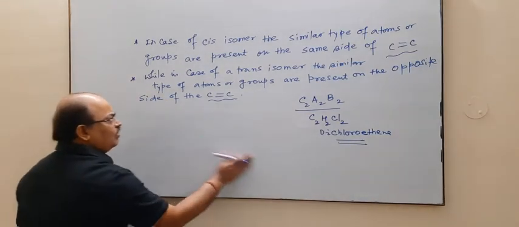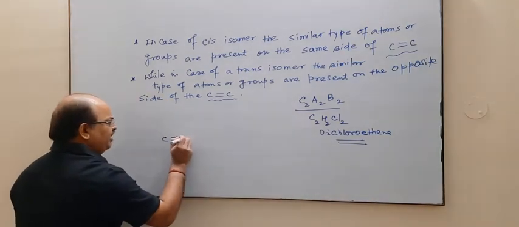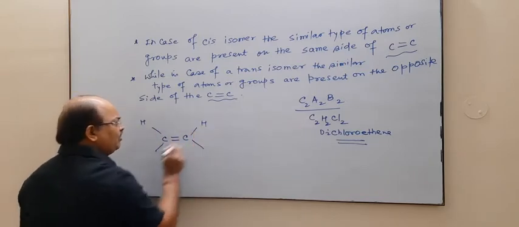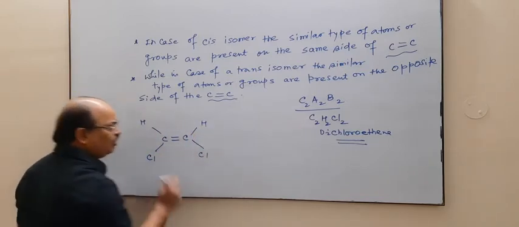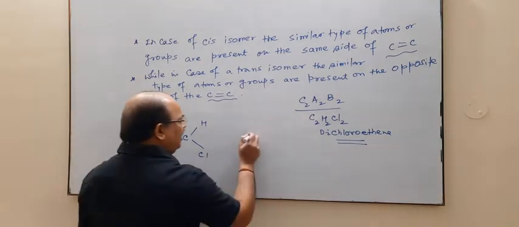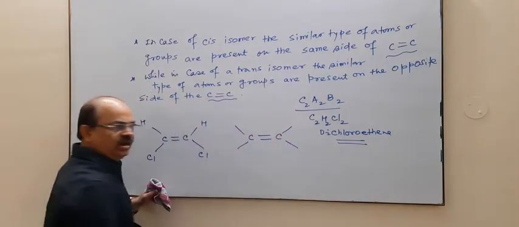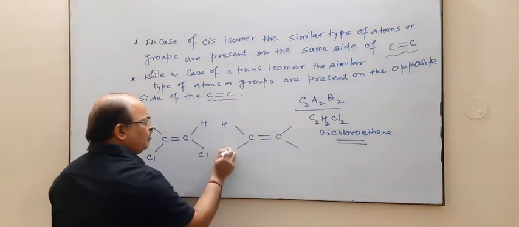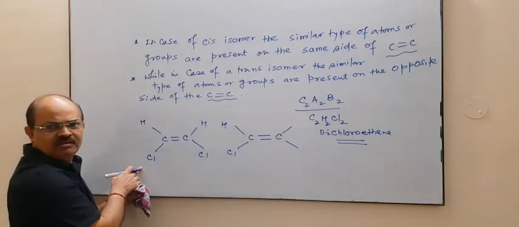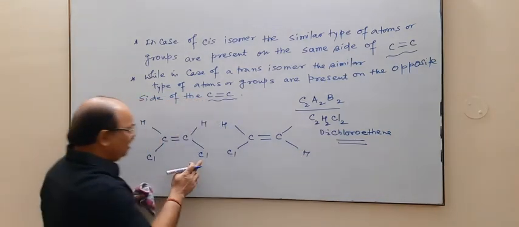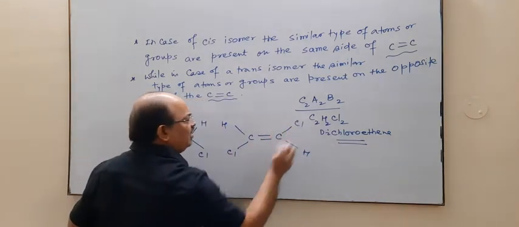Now there are two different arrangements. In case one, say this is hydrogen and this is chlorine. In another arrangement we can write this carbon-carbon double bond. This hydrogen, this chlorine is here, but this hydrogen which is here, you put it here. Naturally this chlorine will be at this place.